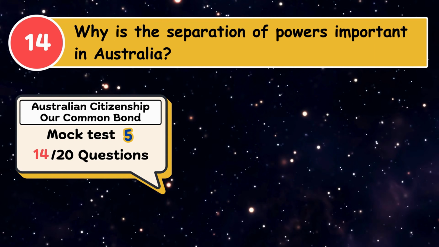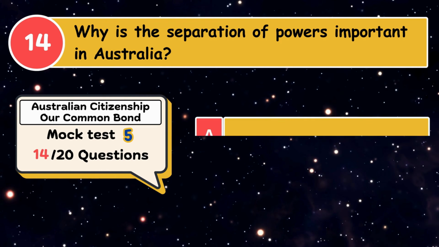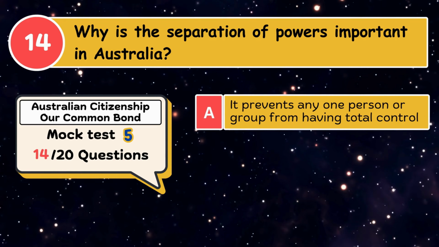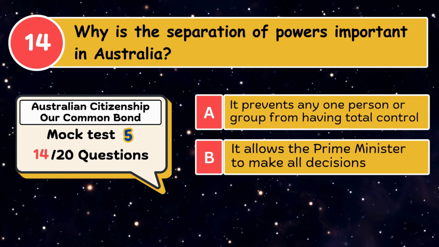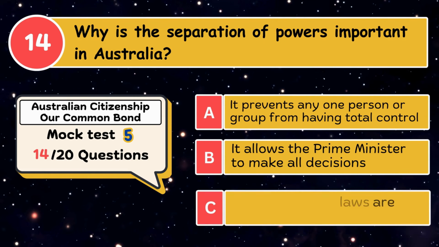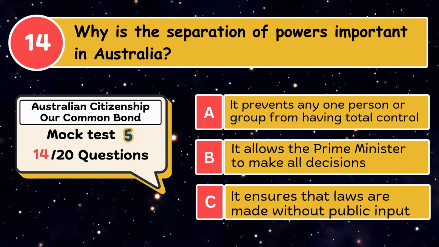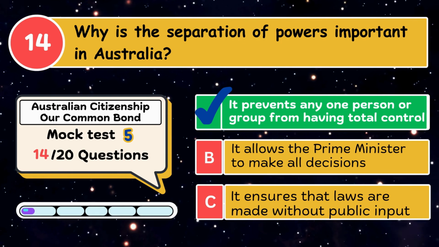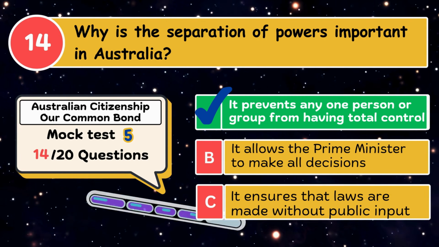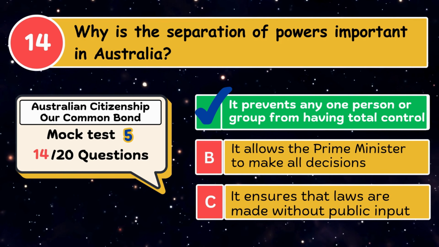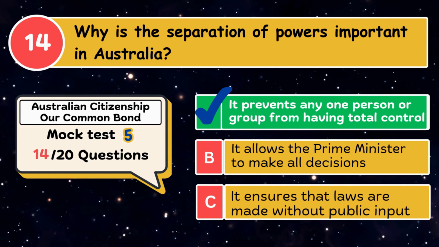Why is the separation of powers important in Australia? A. It prevents any one person or group from having total control. B. It allows the Prime Minister to make all decisions. C. It ensures that laws are made without public input. The correct answer is it prevents any one person or group from having total control.